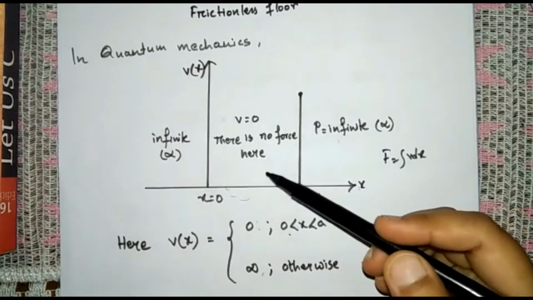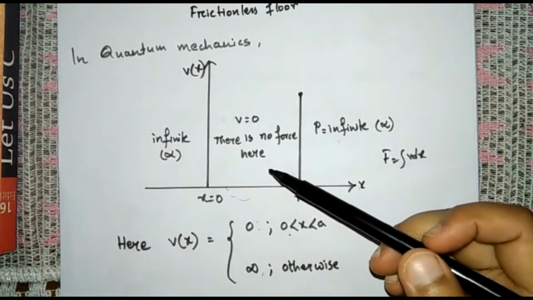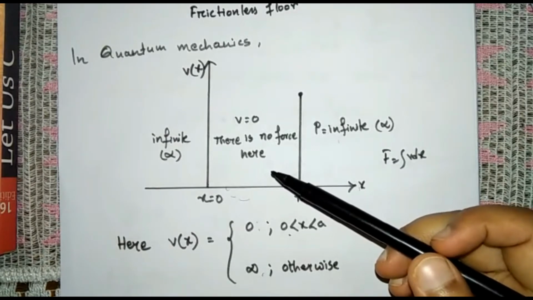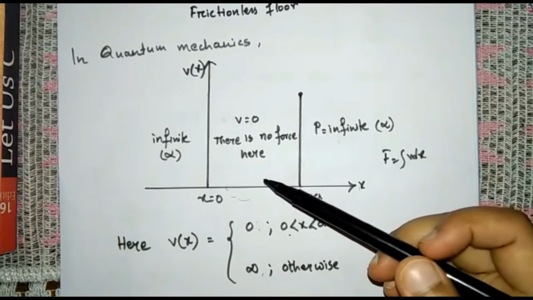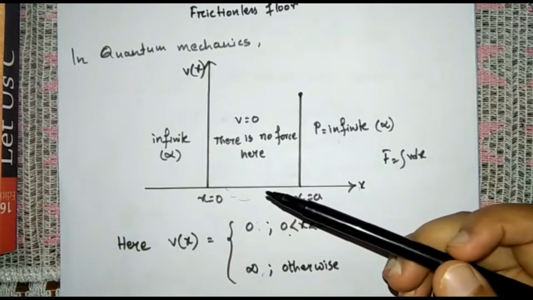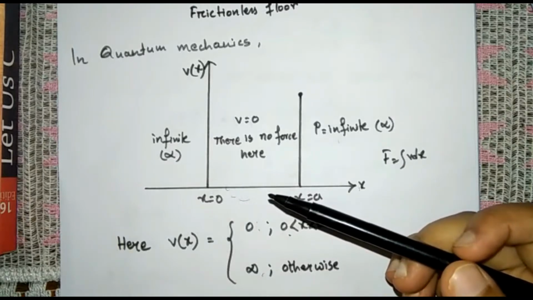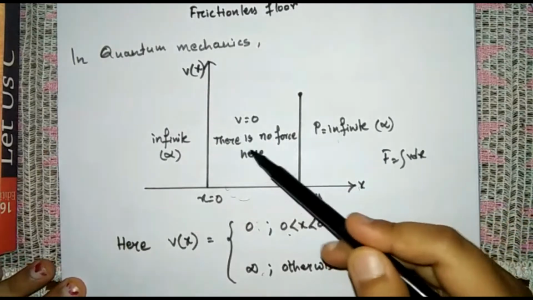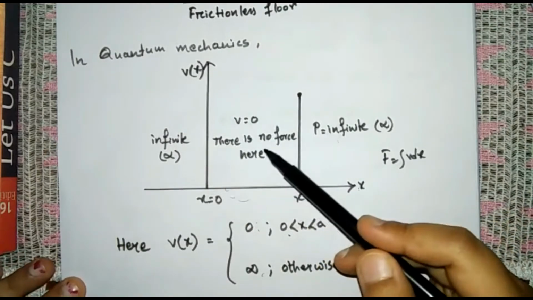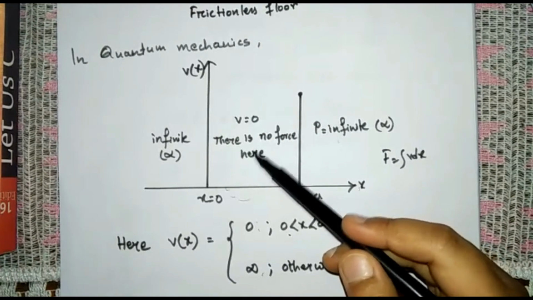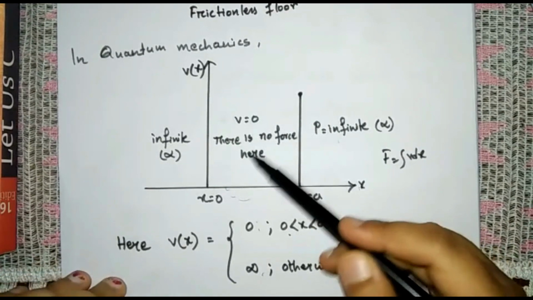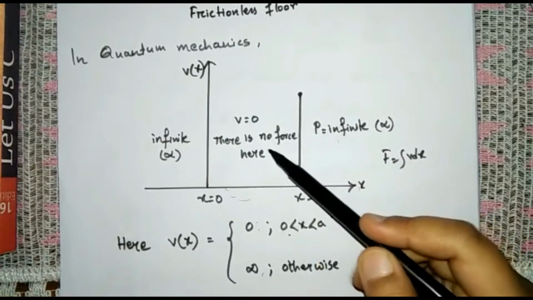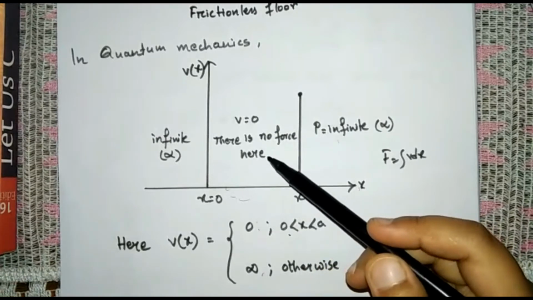To describe this phenomenon, let's take an example. Suppose you are standing inside a room and the windows and doors are closed, so you can't get out of the room without opening the door. The same situation happens with the particle here, whose potential is 0. It cannot get out of the boundary since all the paths are closed.